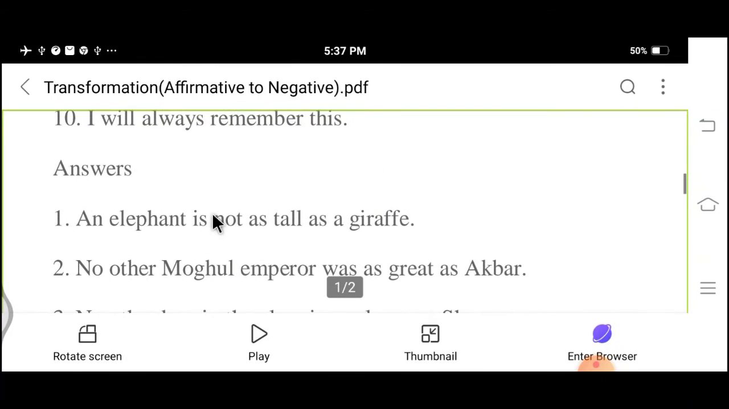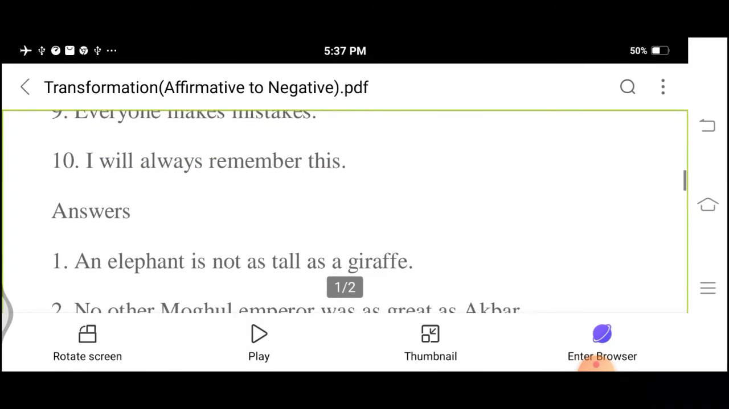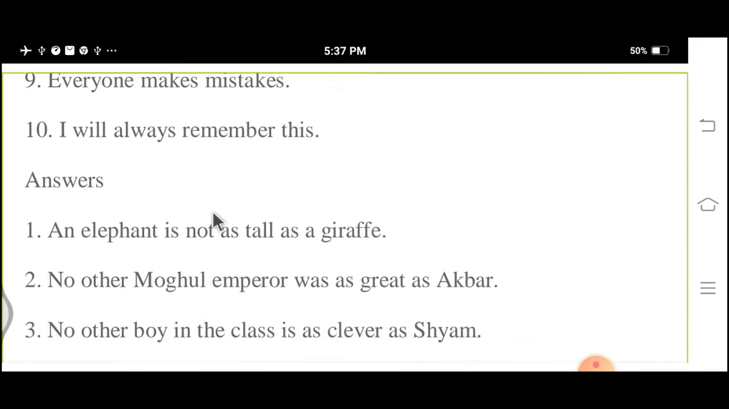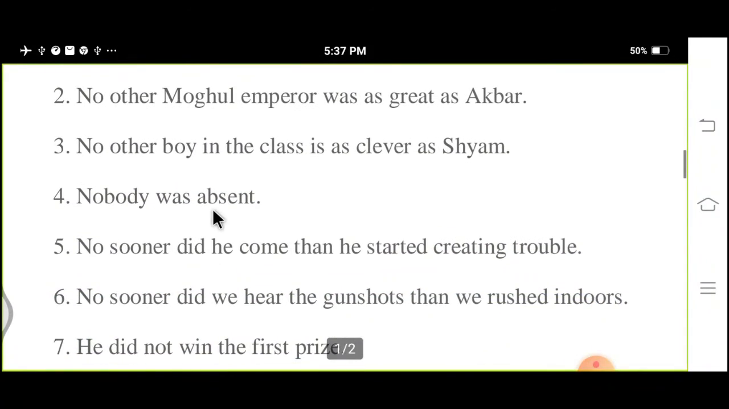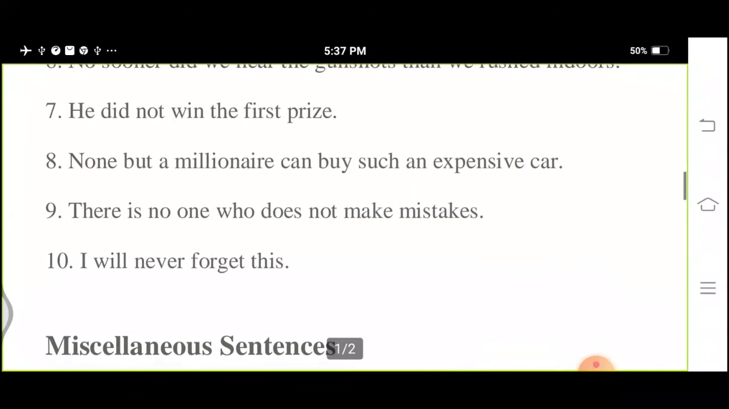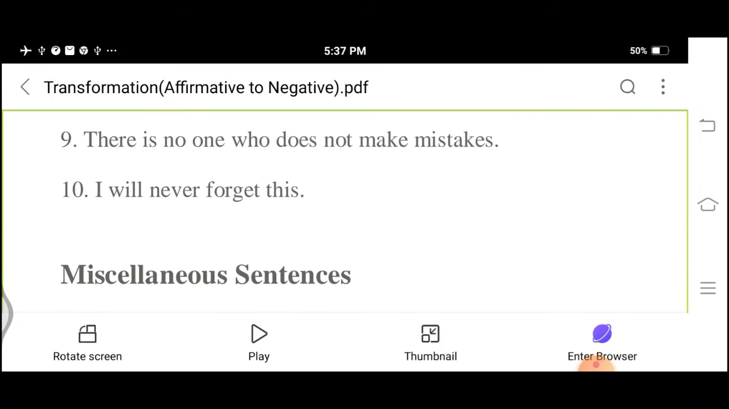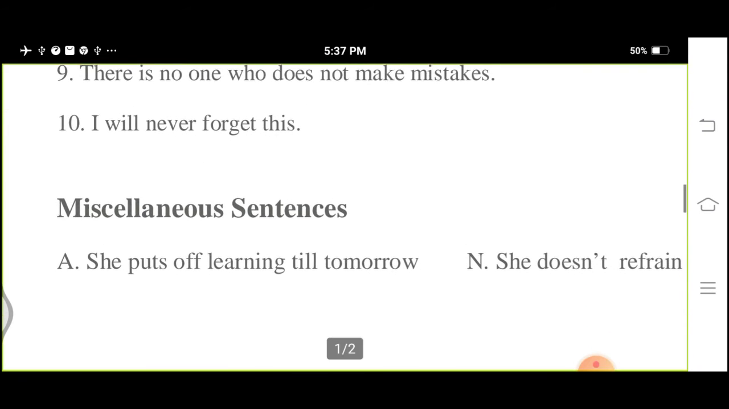The last sentence is: I will always remember this. So we have to look at how we can make it. I will never forget.